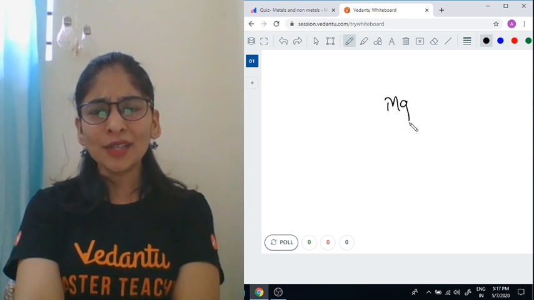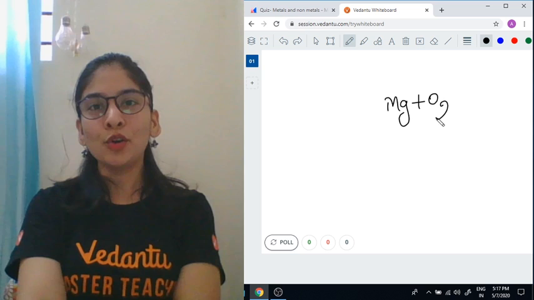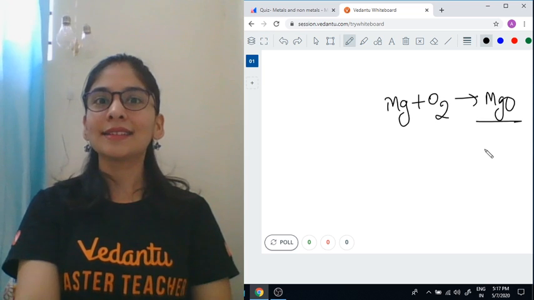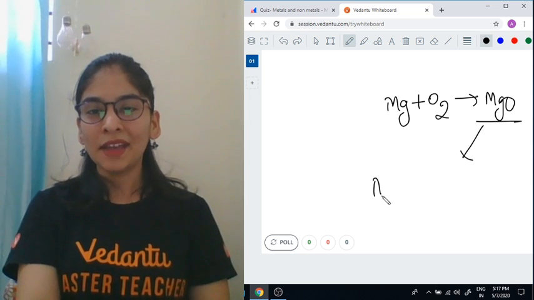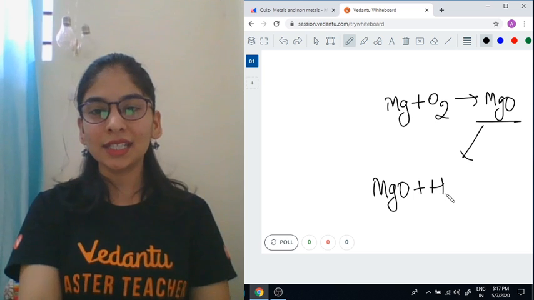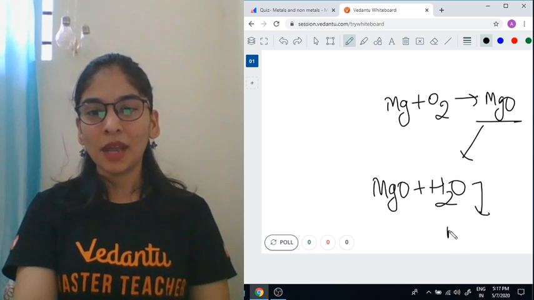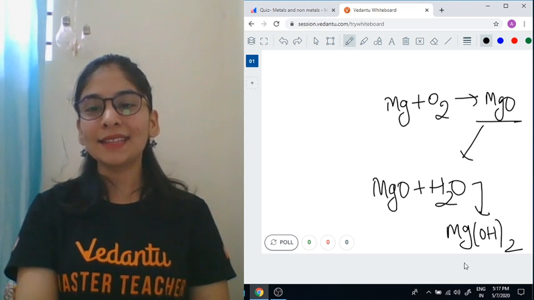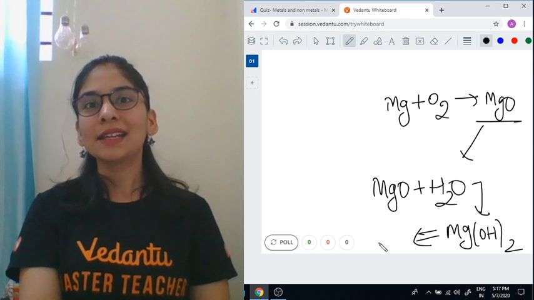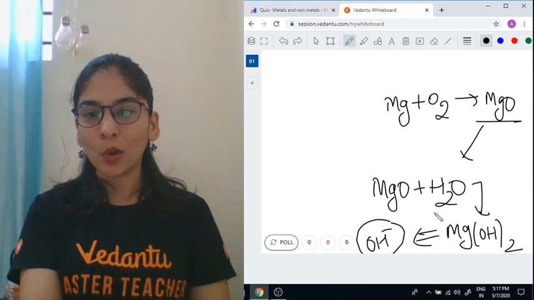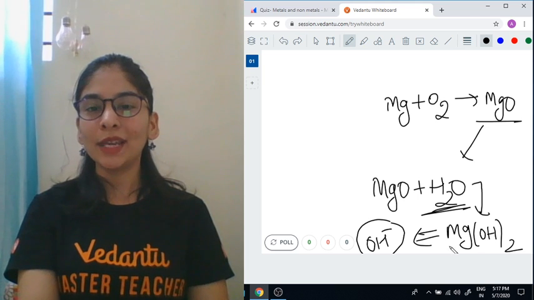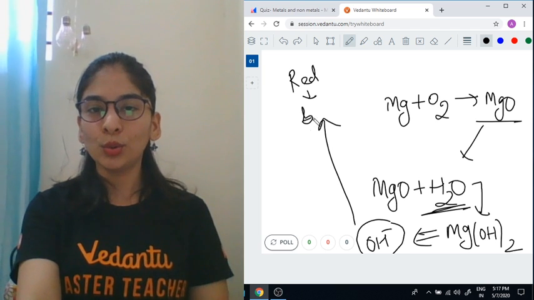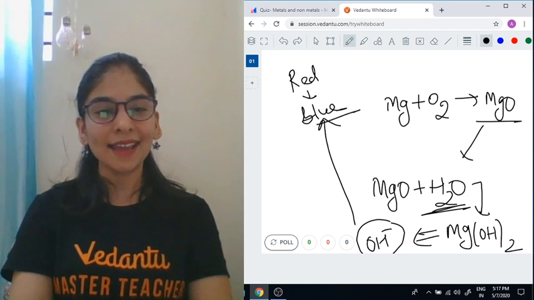Example, suppose I'm taking a very simple example. Whenever you burn magnesium ribbon in air, it gives magnesium oxide, and that's definitely a metal oxide. How can you prove it? Whenever you take your metal oxide and put it into water, what will it give you? Magnesium oxide reacts with water to give magnesium hydroxide. And a base has this property that it releases OH ions in water. And how can we prove it? When you take red litmus paper, it will turn blue. Okay, so the answer was basic oxide.